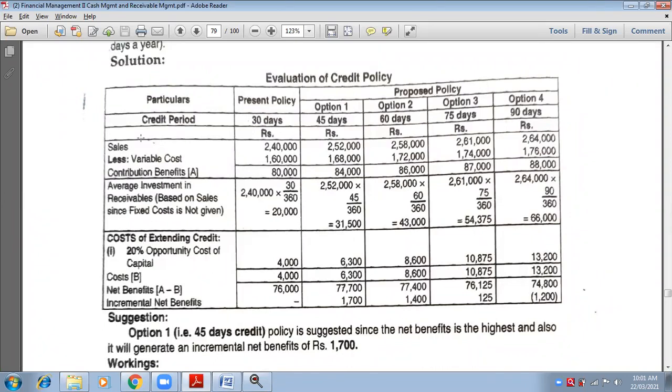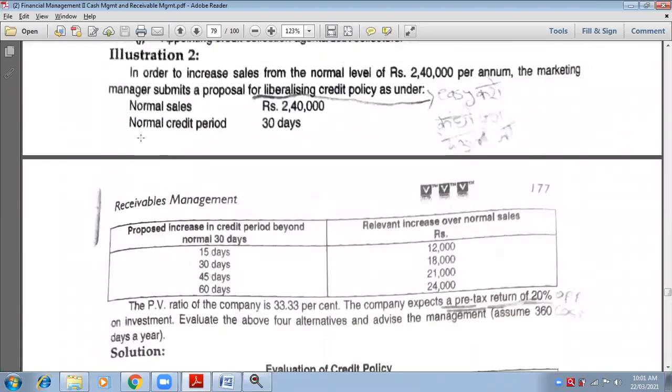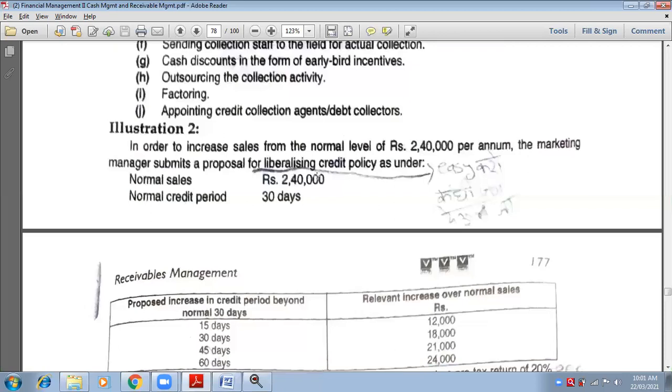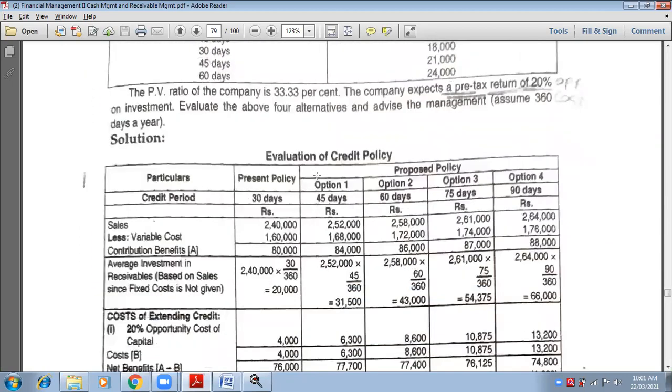Sales. Now tell me, present policy. Present policy has what amount of sales? 2,40,000. Write down 2,40,000. Very good. Now option number 1, sales. First we will complete all the sales, all the sales of every row. Present policy, option 1, option 2, option 3, option 4.